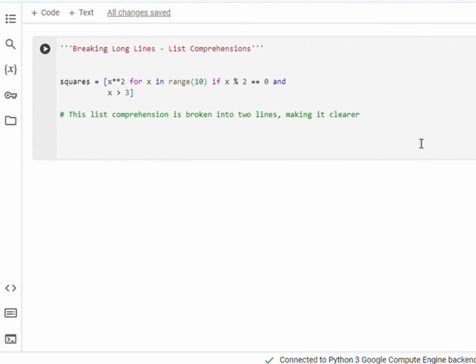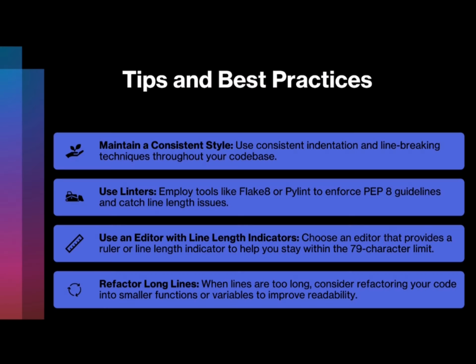Even list comprehensions can get lengthy. Breaking them into multiple lines can make them more readable. Let's take a look. This list comprehension is broken into 2 lines, making it clearer and easy to read. Let's wrap up with some tips and best practices for maintaining readable code.